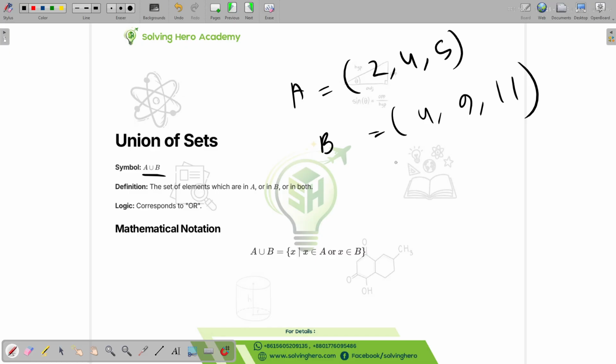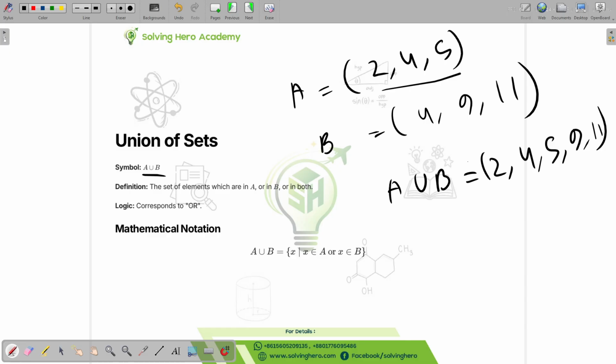If we're trying to figure out the union of these sets, it will just be 2 comma 4 comma 5 comma 9 comma 11. It's pretty self-explanatory. You're putting all of the elements together, not repeating any of the elements.